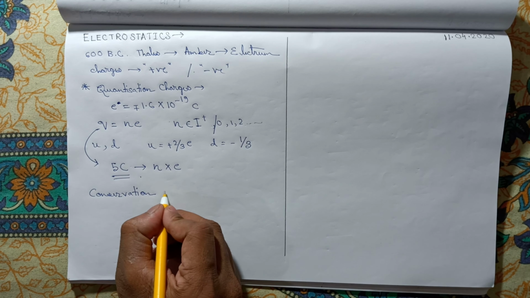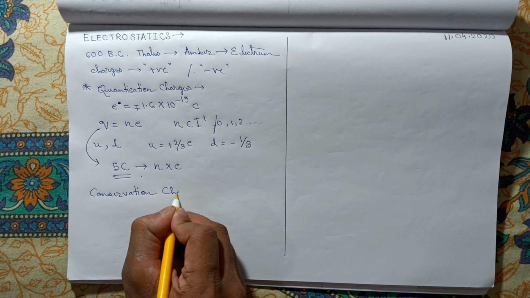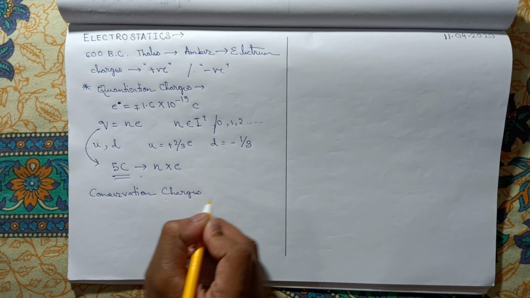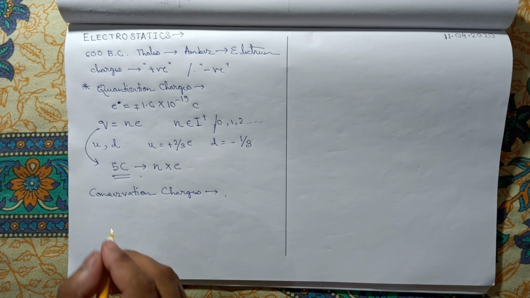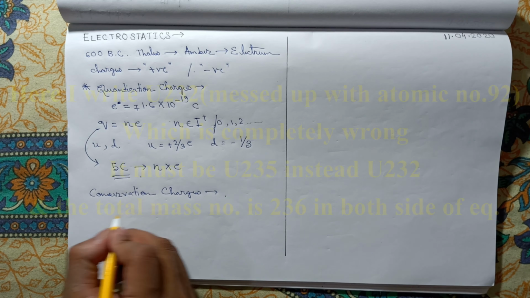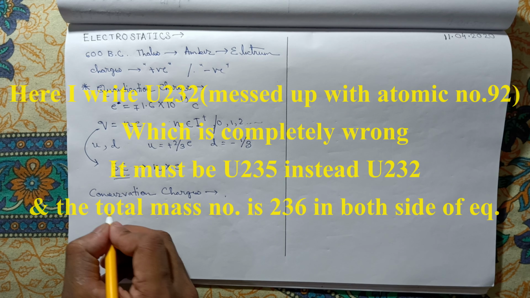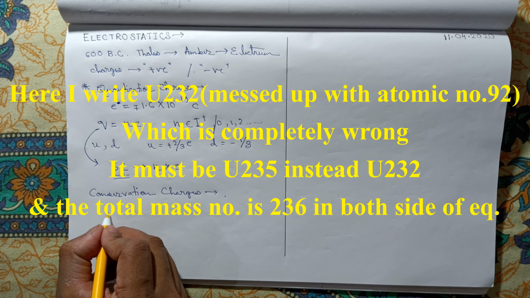That's also true for charges. Charges cannot be destroyed or created. The total amount of charge in the world is the same, or in any system the total charge must be conserved.